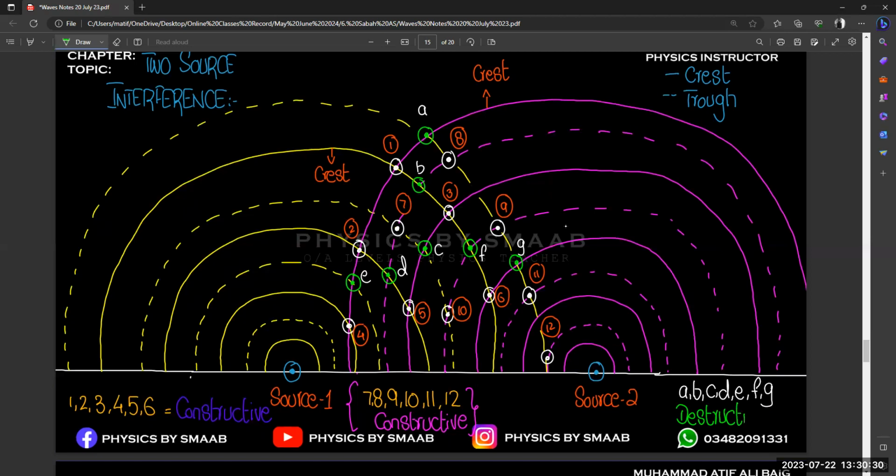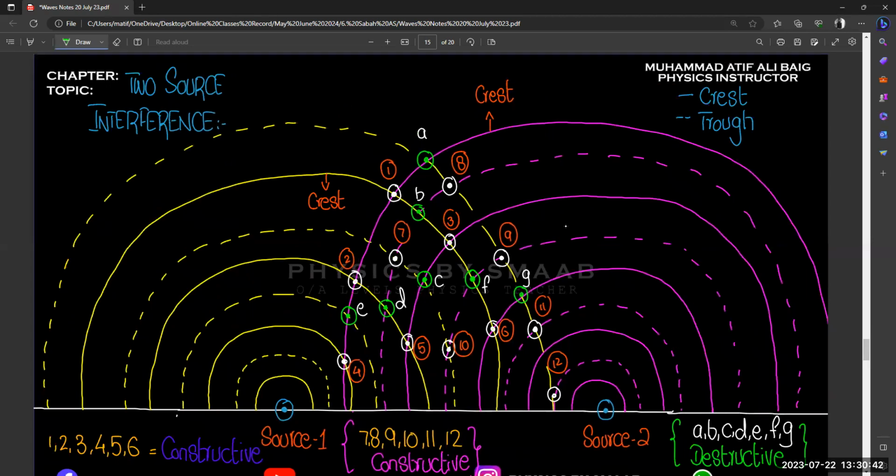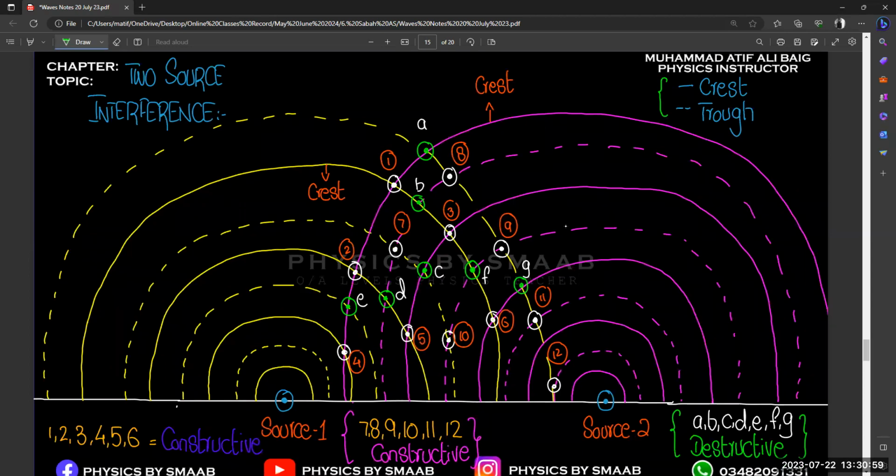So basically, the dotted line shows you the trough. You may choose the dotted line as a crest also, it's up to you. It is not compulsory that you choose the regular line as the crest. But I already mentioned that the regular line shows you the crest and the dotted line shows you the trough. So when the crest and the trough intersect, that's going to be destructive. And when the crest and the crest, or the trough and the trough, intersect, it's going to be constructive.